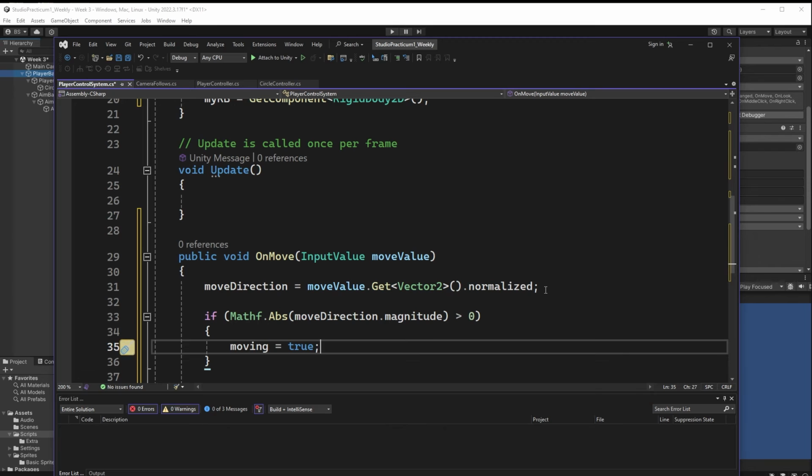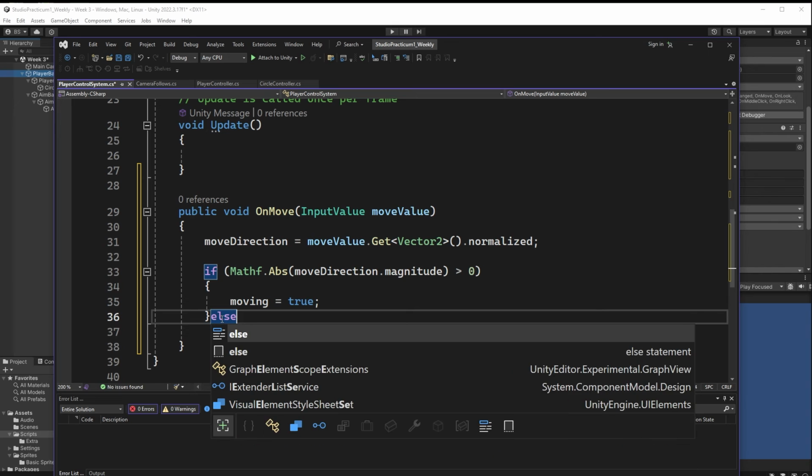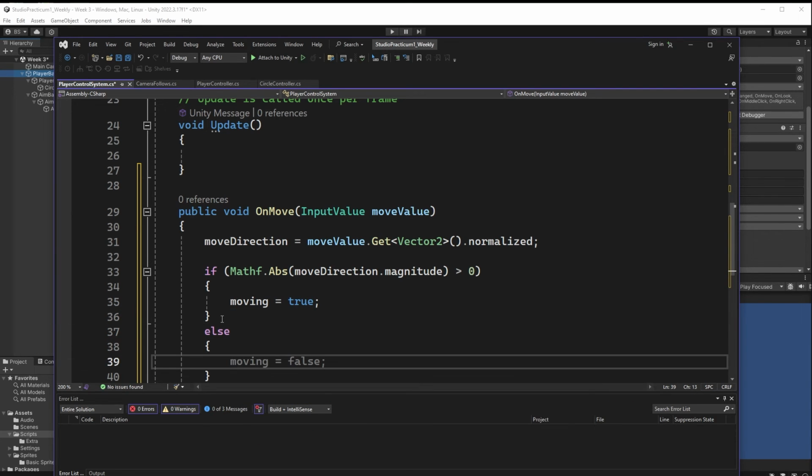Again, autocorrect or auto input here. Awesome AI, thank you. It doesn't always work, but it sometimes works. All right, so we're going to set our moving to true. Otherwise, if our magnitude is equal to 0, in the other case, we're going to say moving is equal to false. Okay, so what do we do with this now?